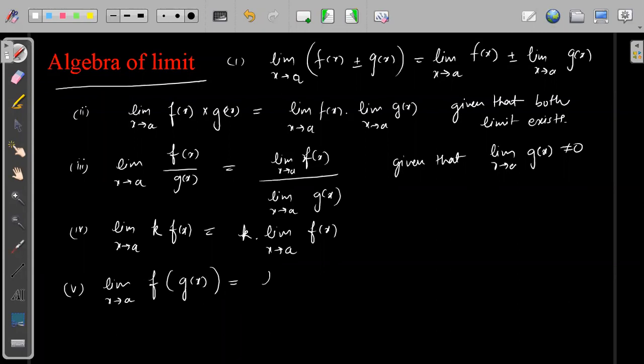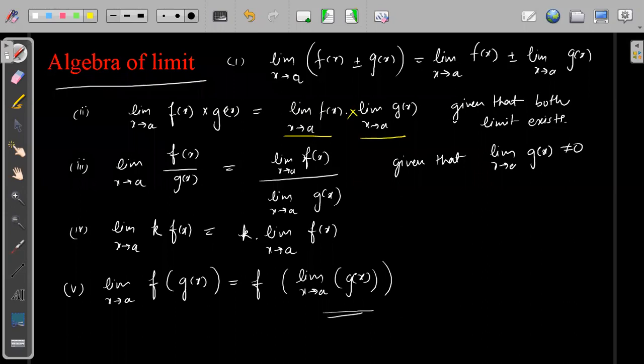So we can simply write this as f of limit of x tending to a, g of x. Simple basic stuff. You do not have to copy this one. Just understand that if we have two functions added up, then we can simply separate them. If we have two functions multiplied, we can separate them as two different limits, but the limit of both should exist individually.